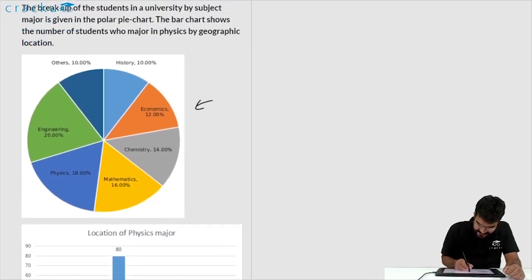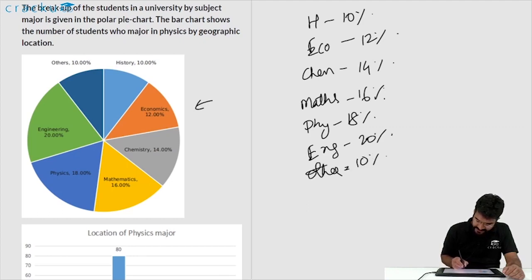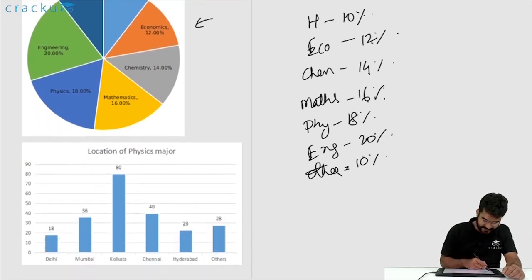So the data that is given is: history is taken by 10%, economics by 12%, chemistry by 14%, maths by 16%, physics by 18%, engineering by 20%, and others are 10%. If you total it, you are going to get 100: 10 plus 12 is 22, plus 14 is 36, plus 16 is 52, plus 18 is 70, plus 20 is 90, and 10 is 100. So this is the total percentage, which is 100%.